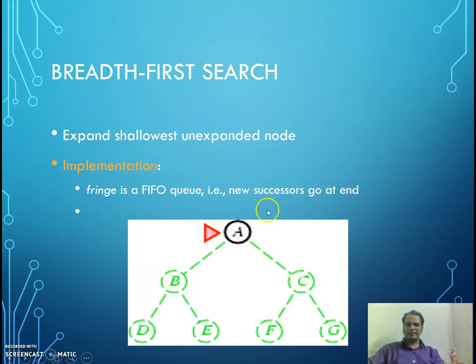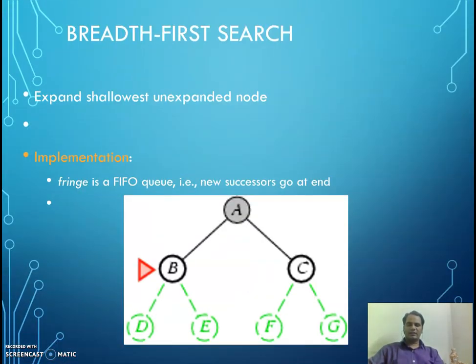For example, let us consider such a tree. We are starting from A, and let us assume we need to go to the goal G. First A is inserted into the fringe and it is picked up, and A generates successors B and C. B and C get joined into the fringe at the end. So B will be the next one to pick up and continue with the search.